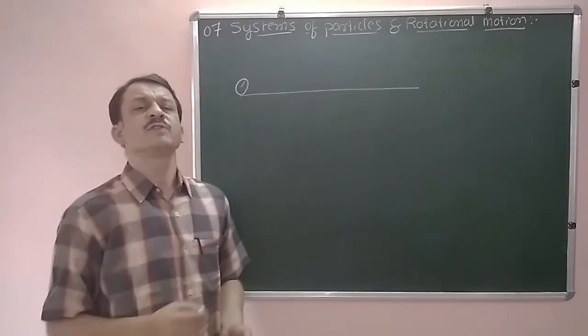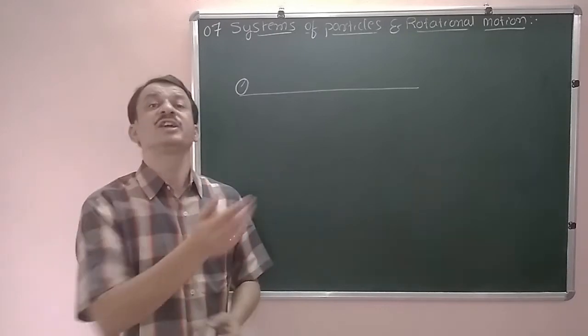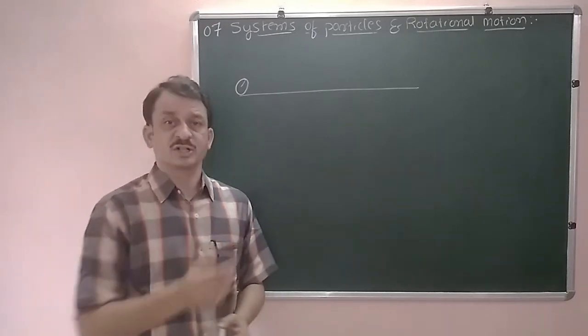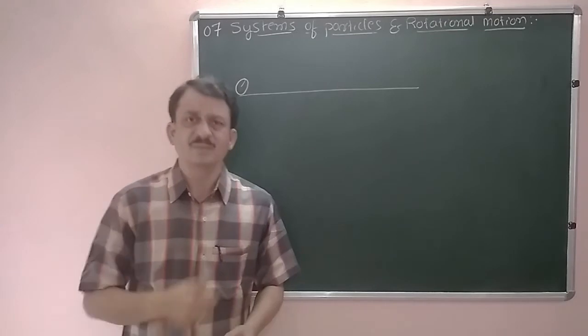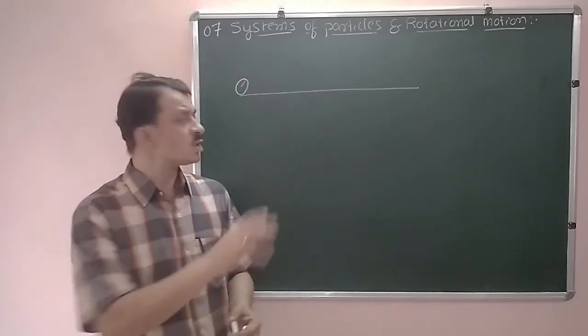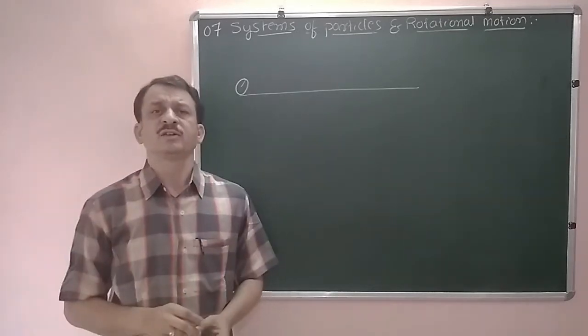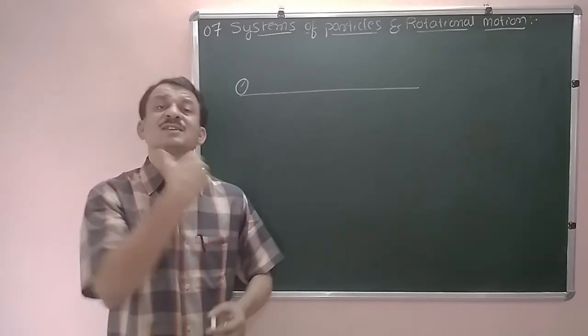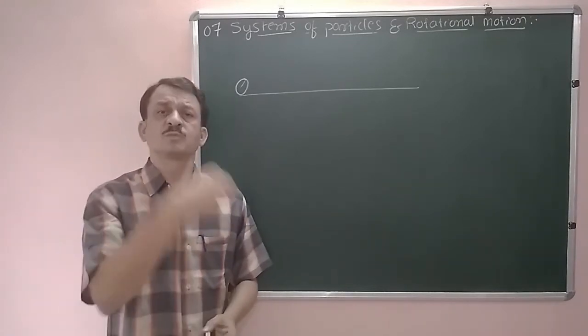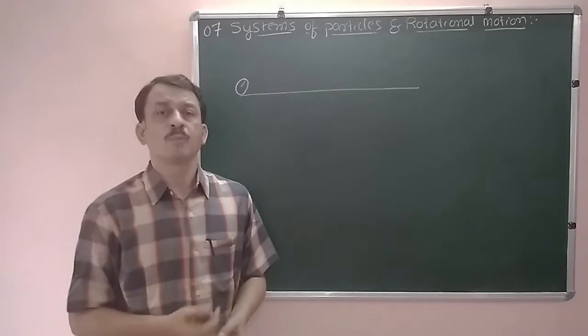Now in this chapter we are going to study extended objects, the motion of the extended object. What is the meaning of an extended object? We have an object, and here we have chosen the size of the object. Now that object consists of so many point particles.